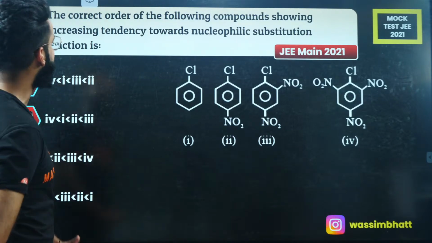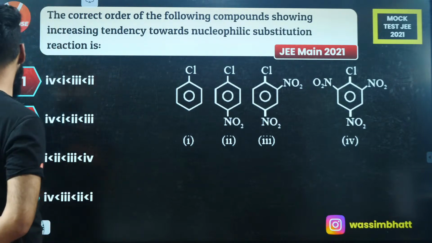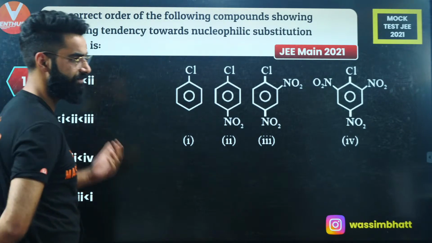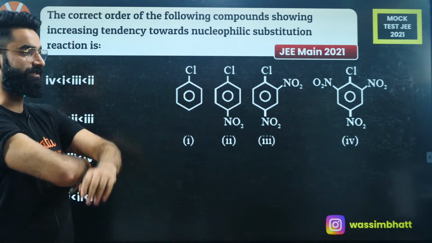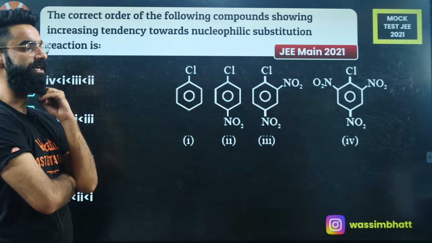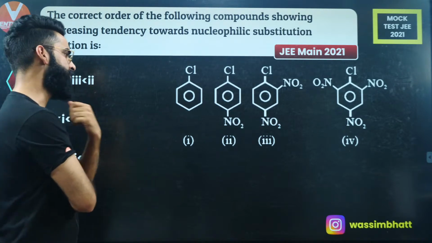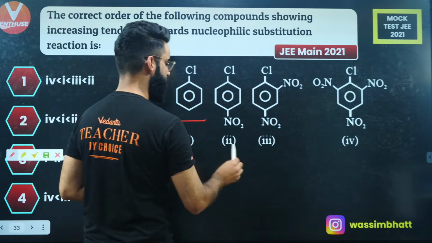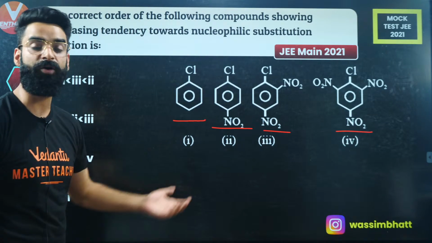Okay, so the correct order of the following compounds showing increasing tendency towards nucleophilic substitution reactions, the order of their reactivity towards nucleophilic substitution reactions. So basically a nucleophile is going to attack this one, this one, this one, and this one. Where is the attack of the nucleophile going to be faster?